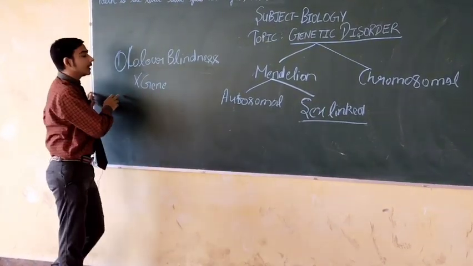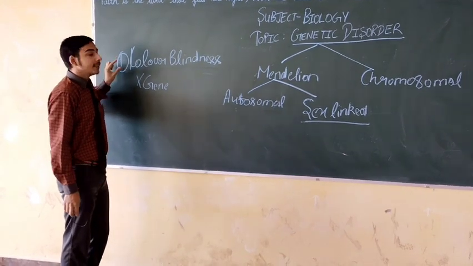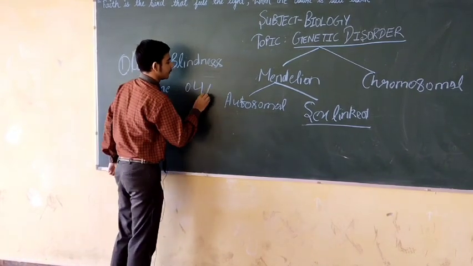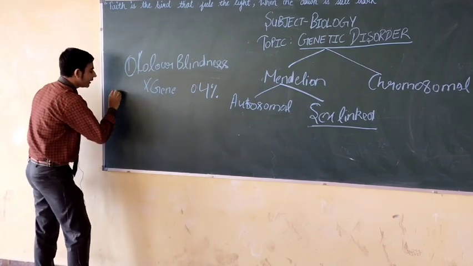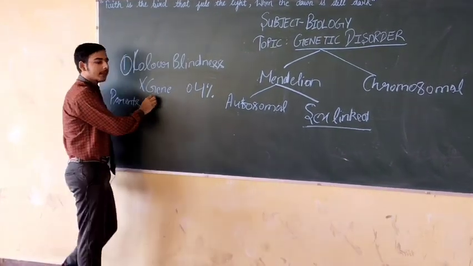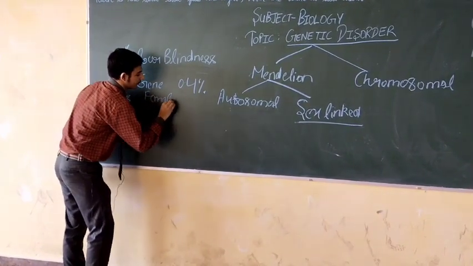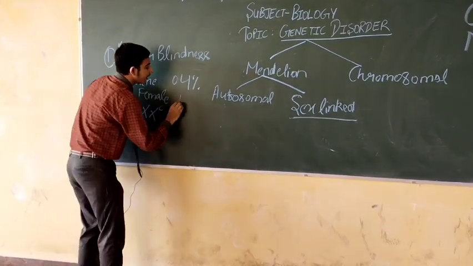Males are 8% affected by color blindness, but affected females are only 0.4%. Let us understand how. Firstly, suppose that the female is affected and the male is normal.